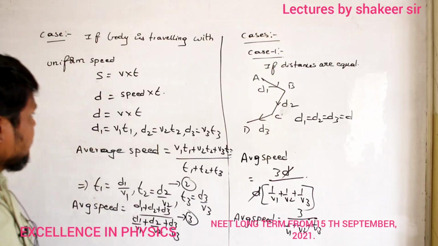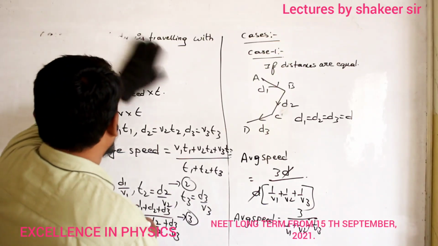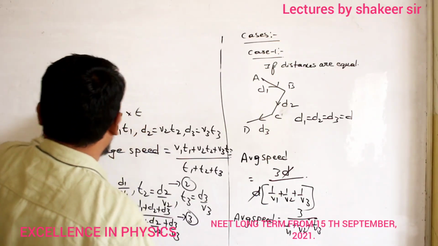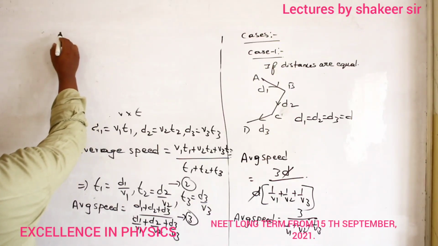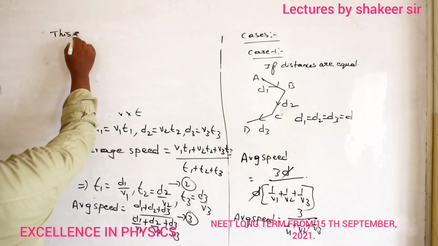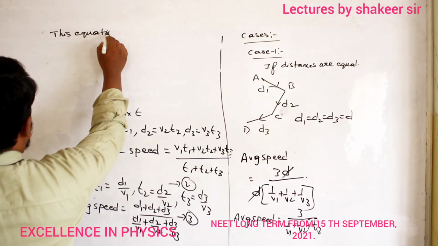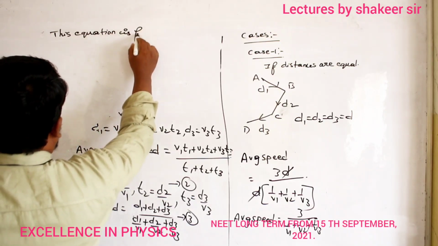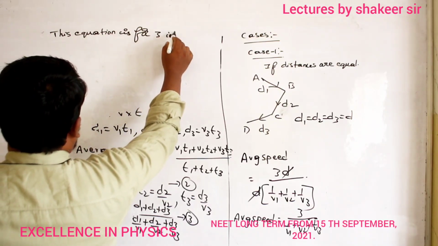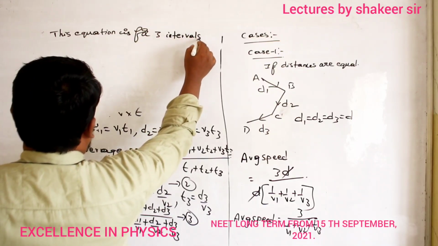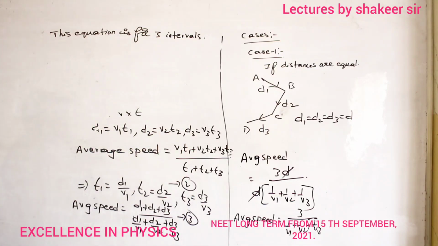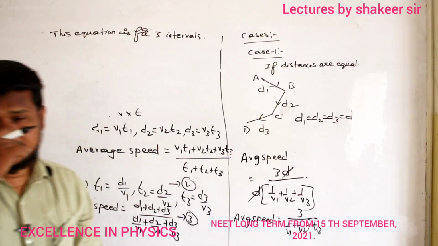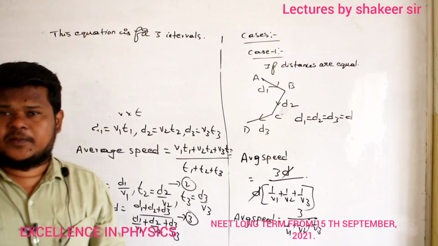So write down. I say that this equation is for how many intervals? 3 intervals. If I write the equation only for 2 intervals, then what will be my equation?